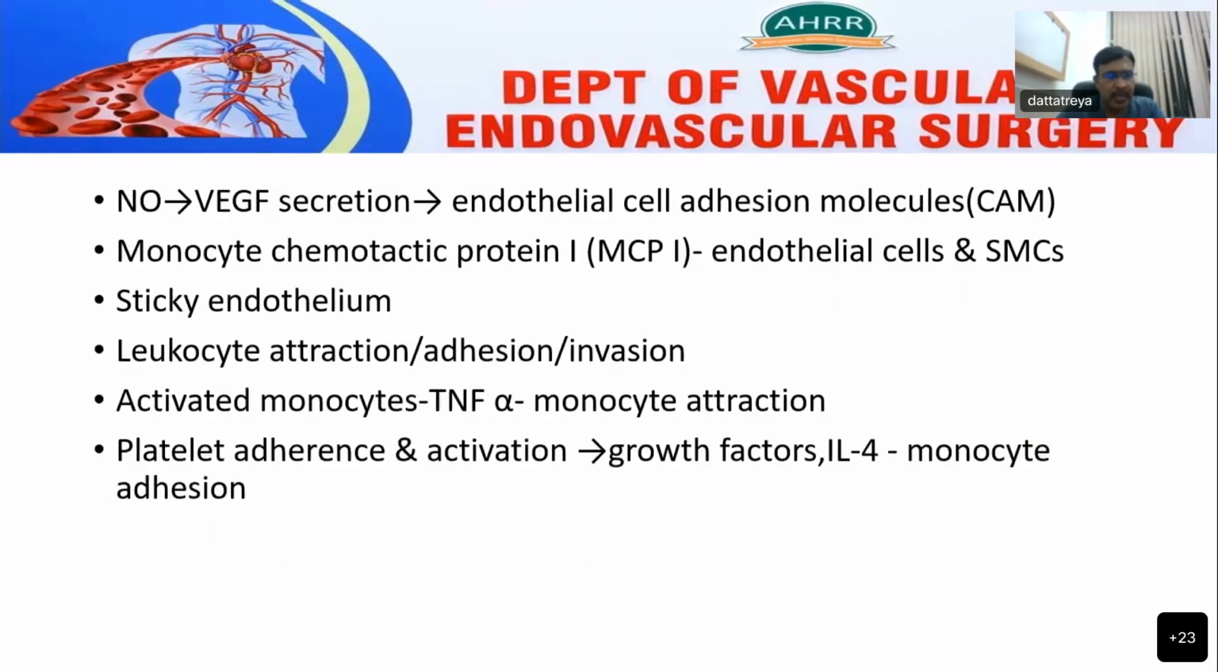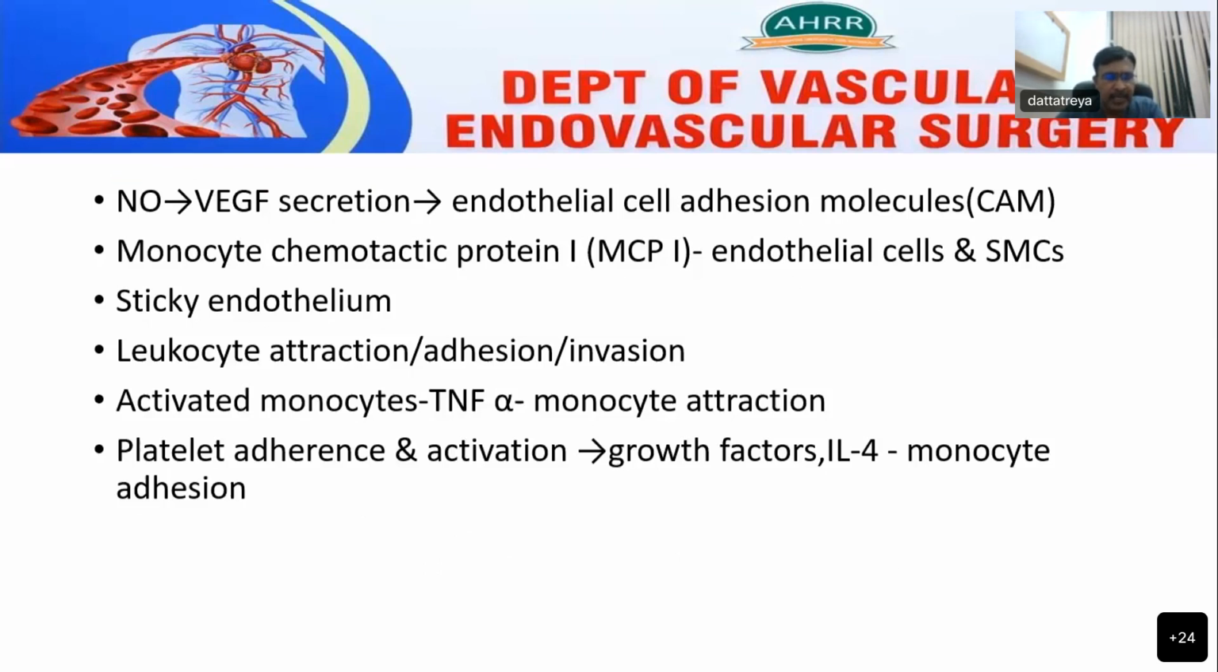Nitric oxide activates the vascular endothelial growth factor secretion from the endothelial cells, which results in endothelial cell adhesion molecule release. Along with monocyte chemotactic protein 1 and endothelial cell adhesion molecules, both of them result in the production of a sticky endothelium, which will cause leukocytes to get attracted, adhered, and invade the capillaries and collateral blood vessels. And the activated monocytes will release a large number of tumor necrosis factor alpha, which leads to monocyte attraction.